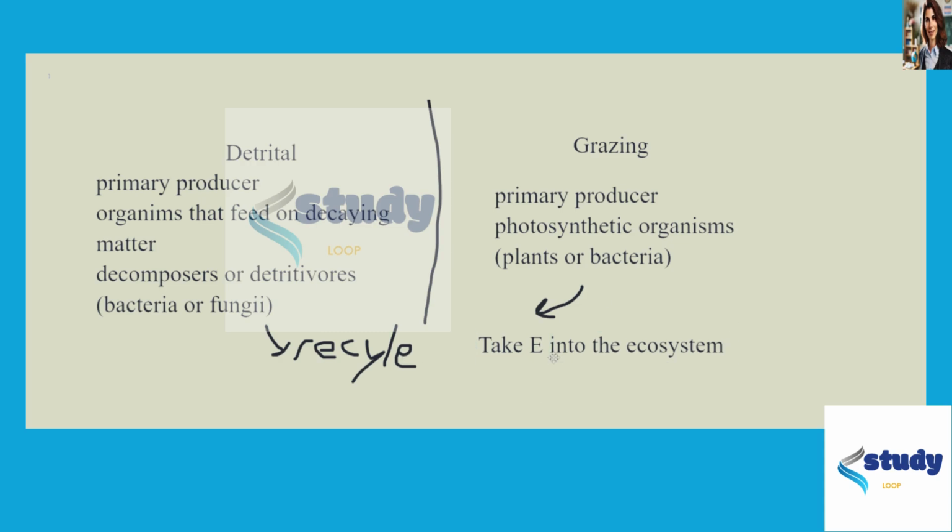right? And we can see that therefore both of these are necessary, because if you don't have the detrital food web, you're not going to recycle your decaying matter, and you're just going to have a lot of decaying matter and wastes of those energy funds and carbon funds and other nutrients. Whereas the grazing are able to take energy into the ecosystem that wasn't there prior, right? They're able to take energy, since they're photosynthetic, from